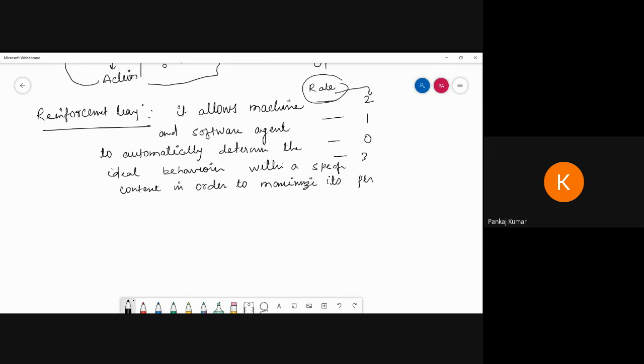Okay, so this is reinforcement learning, and that problem can be repeated again and again.